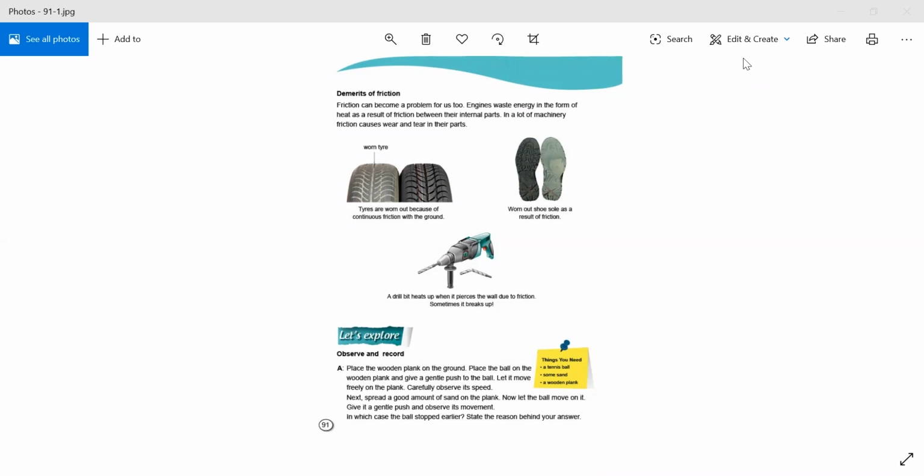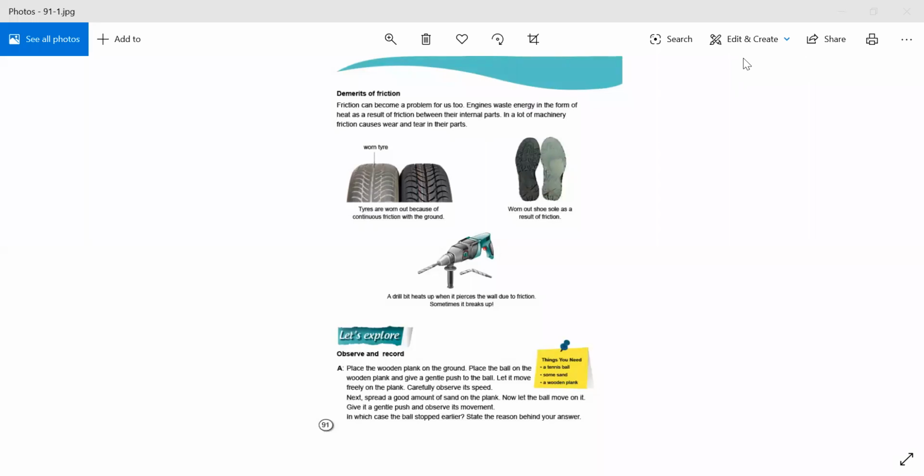As you can see in the picture, a tire before was black and it had no wear, it had not been worn. Worn means damaged, it has not become worn. But when friction is applied, when we have used the car a lot, what happens is that the tire wears.